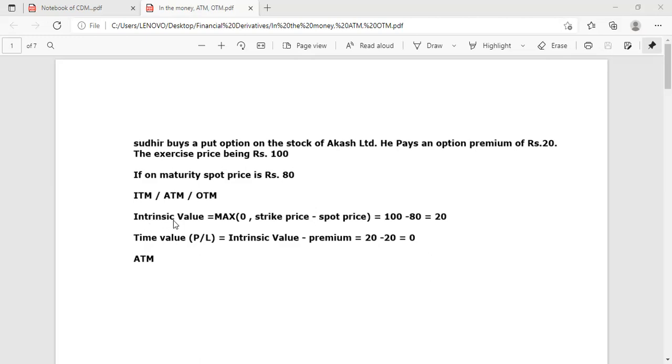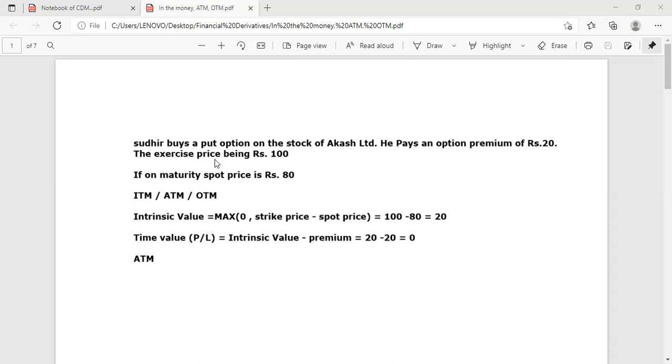So what is intrinsic value? Difference between the strike price and the spot price. Always in put option, first write the strike price and then write the spot price. In case of call option, write the spot price first and strike price second. So you will be asked in the question whether it is ITM, ATM or OTM. You have to write ATM after solving these two steps. First step is maximum 0 or strike price minus spot price. Don't write spot price first in put option. Always write strike price and then spot price.